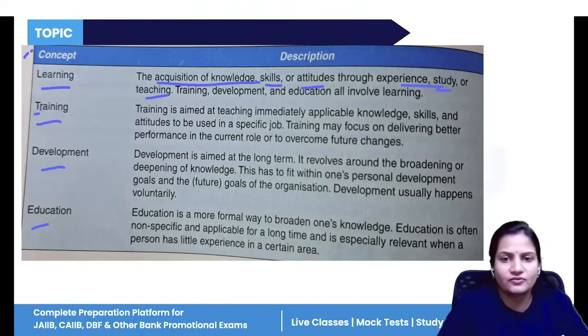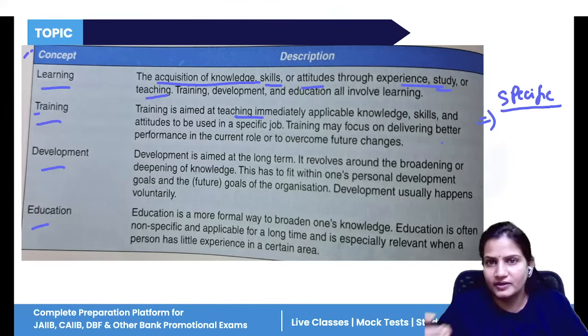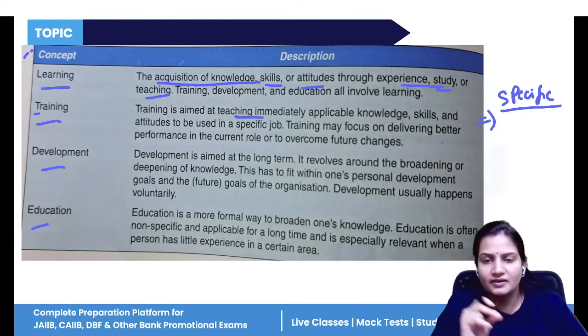Now, training is what? Training is for an immediate purpose. It is provided for a specific activity. Suppose you have joined the company as a clerk. Now the training is provided to you, and that training is for a specific clerk-level job.